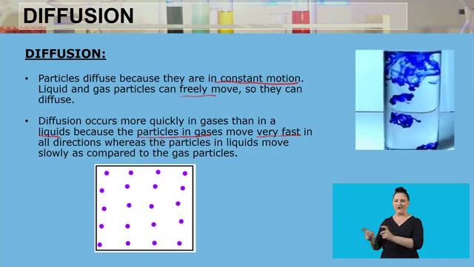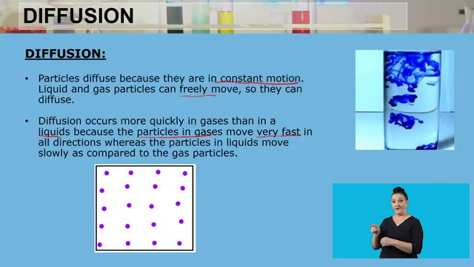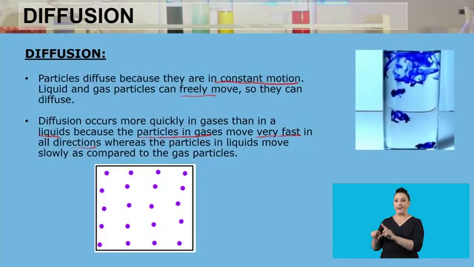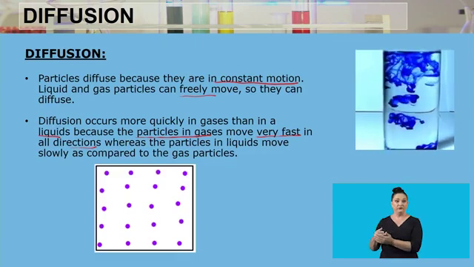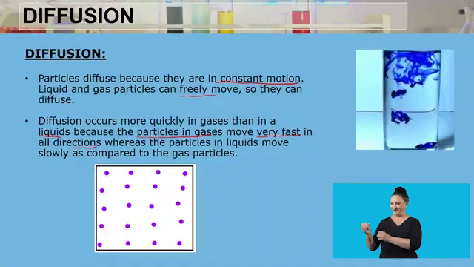Why do they move very fast? Because the forces of attraction that are holding those particles together are much weaker in gases as compared to liquids. So they move very fast in all directions, whereas the particles in liquids move slowly as compared to gas particles. This is because of the spaces between the particles and also the forces that are holding the particles together. In liquids, the forces are strong as compared to gases, but the spaces in gases are much bigger as compared to liquids. Hence diffusion in gases happens more easily as compared to liquids.